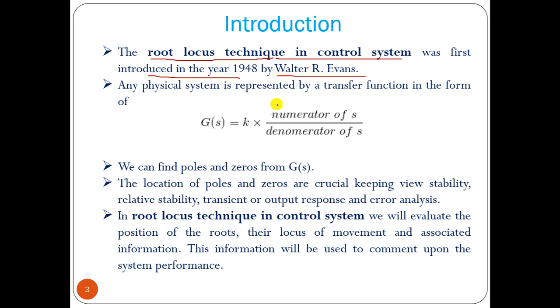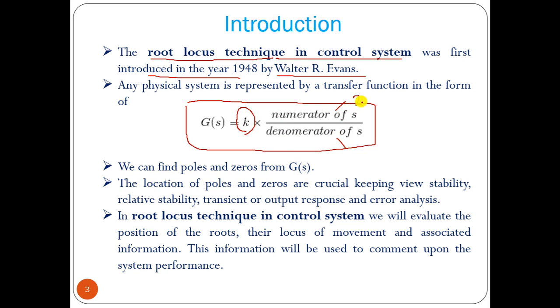Now, any physical system can be written by a transfer function, where G(s) equals K into numerator of s divided by denominator of s. This K is the controller gain. Then we can find out the poles and zeros from the numerator and denominator.